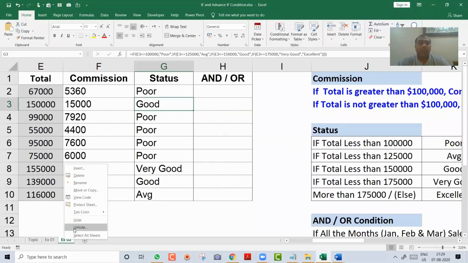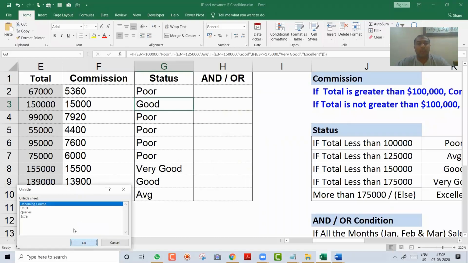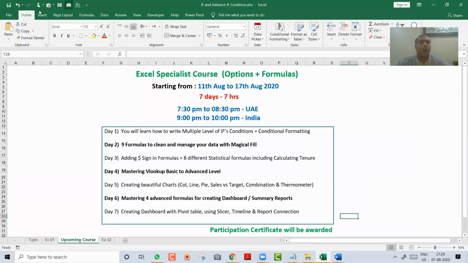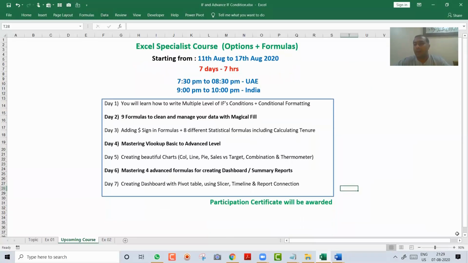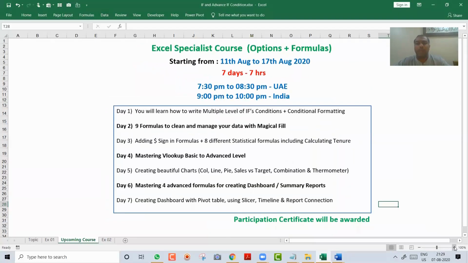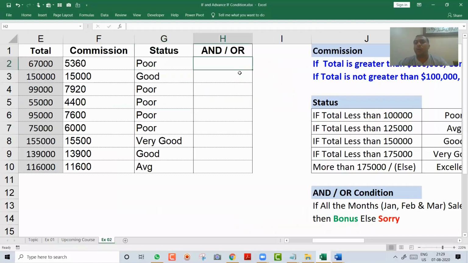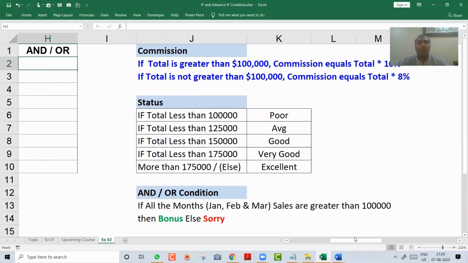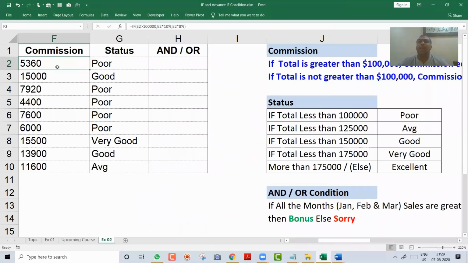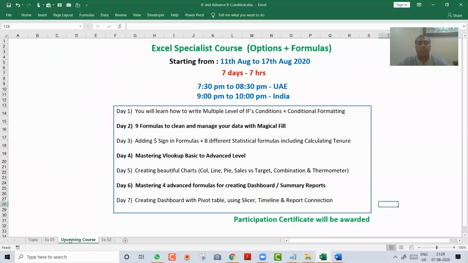So now I will unhide one sheet over here, and if you all can see my screen for the next few seconds, and then after seeing this screen, we will learn how to use AND and OR conditions in it. I will show you this one. It is very interesting how AND and OR is implemented in the IF. Okay, but before that, I will just show you this.